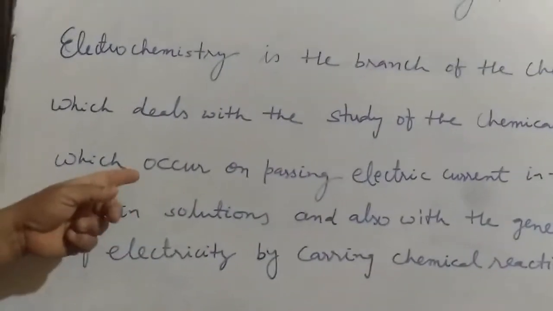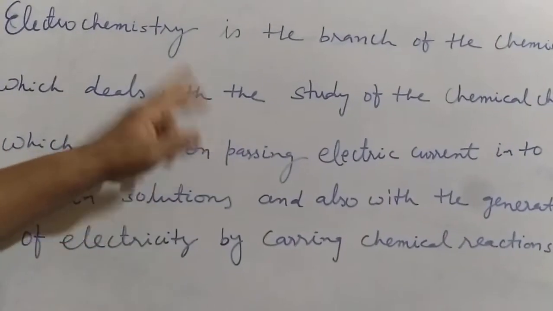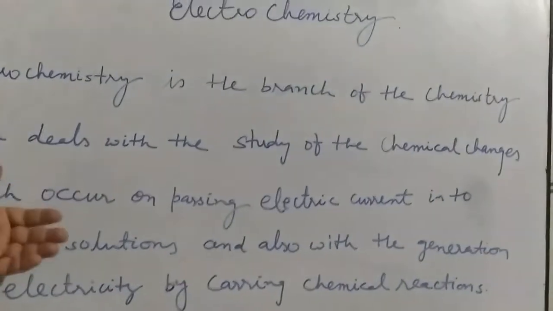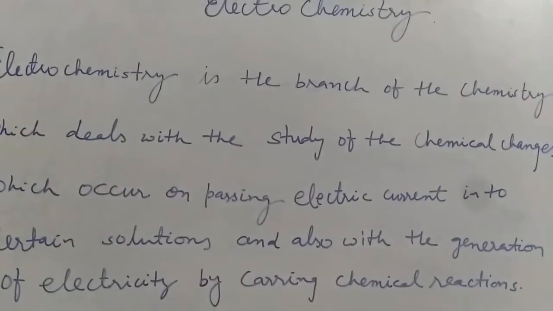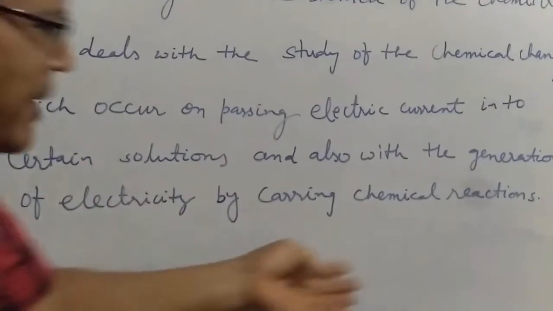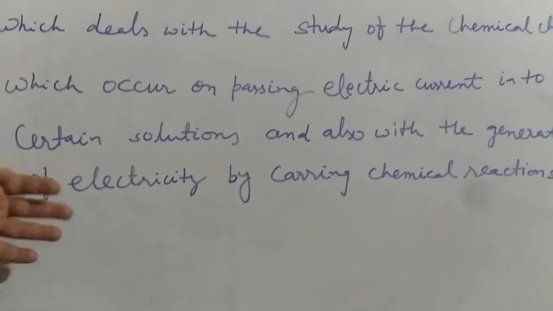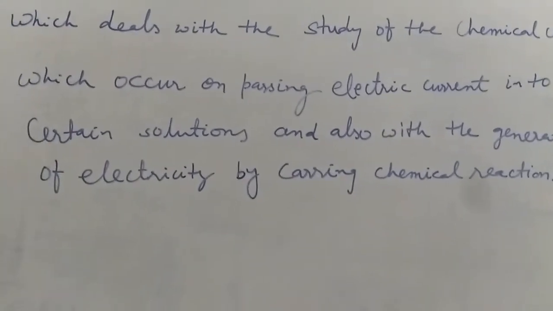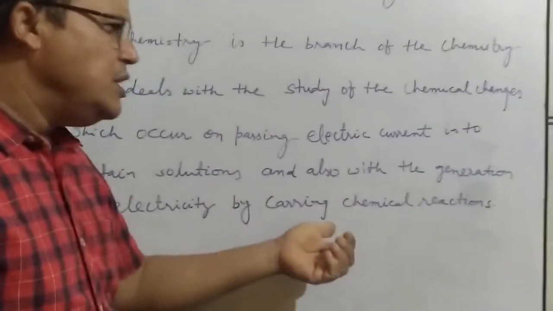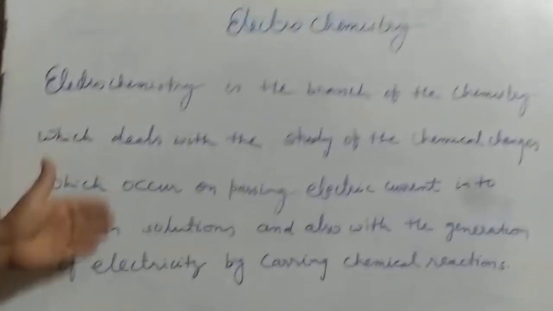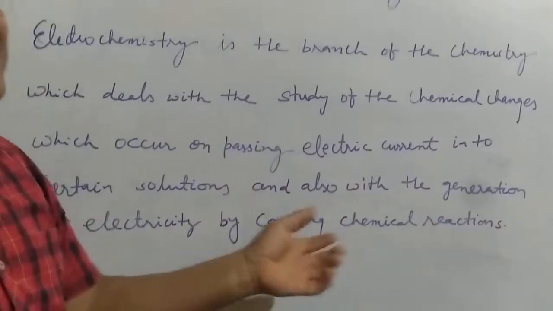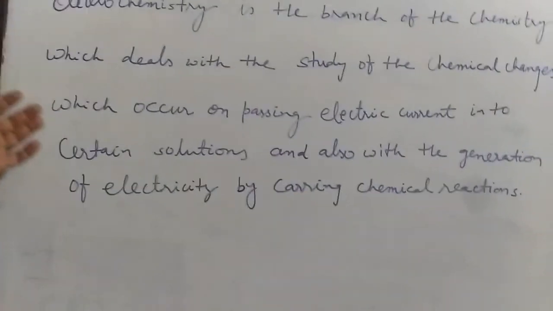When we convert electrical energy to chemical energy, we call it electrolysis, and the vessel in which we carry out this process is called an electrolytic cell. Second, when a chemical reaction generates electricity, we call it an electrochemical cell. So electrochemistry majorly focuses on two energies, chemical energy and electrical energy: how chemical energy may be converted into electrical energy, and how electrical energy is converted into chemical energy.